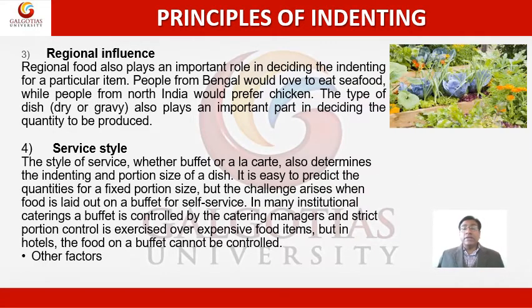Then we have regional influence. Regional food also plays an important role in deciding the indenting for a particular item. People from Bengal will love to eat seafood, while people from North would like to prefer chicken. So what type of clientele we are catering to, the type of dish, dry or gravy, also plays an important part in deciding the quantities to be produced.